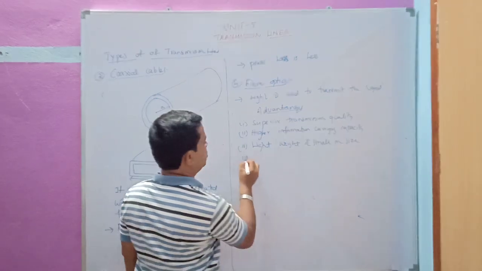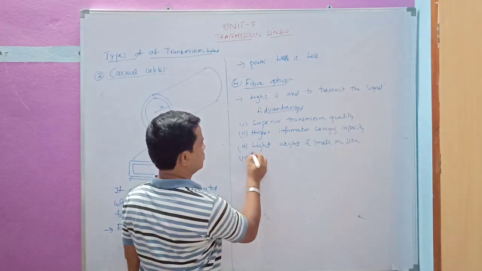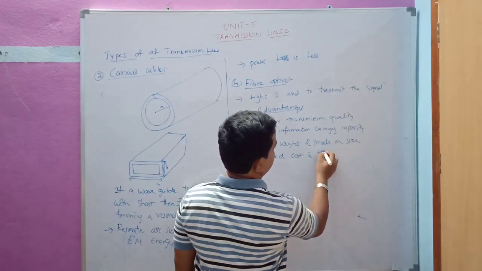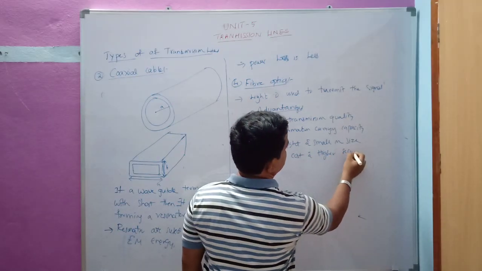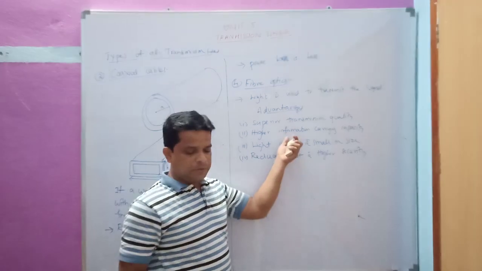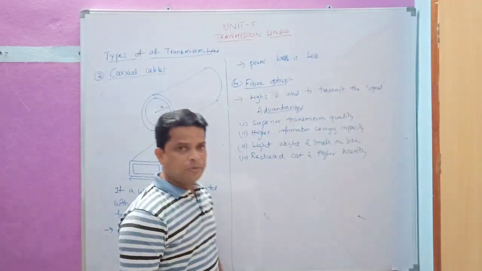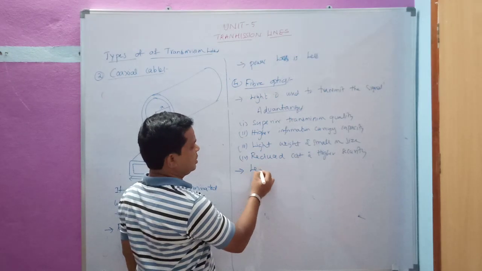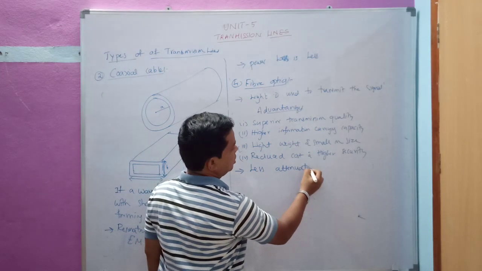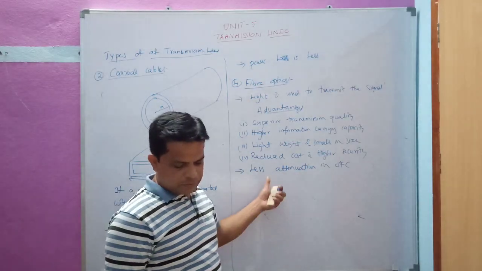It also provides greater bandwidth, reduced cost and higher security. The security compared to all other types of transmission line is very high in optical fiber cable, and optical fiber cable has very little attenuation or loss. Optical fiber communication has very little transmission loss.